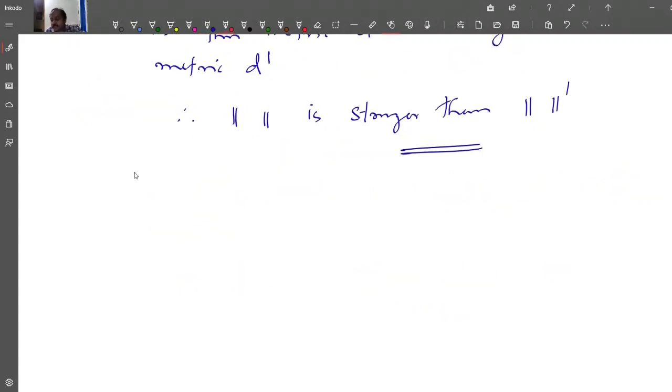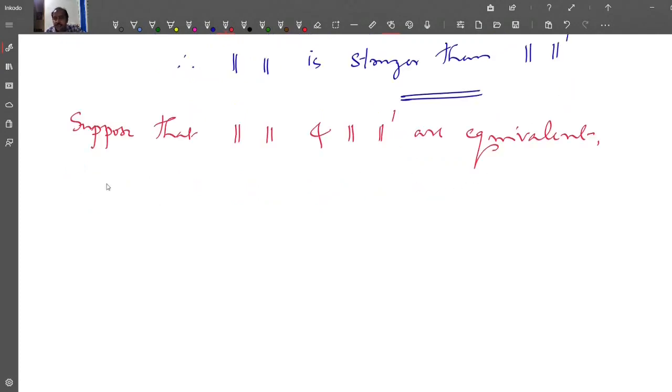Now we prove the condition for equivalence of two norms. Now suppose that norm and norm dash are equivalent, then norm is stronger than norm dash and norm dash is stronger than norm.